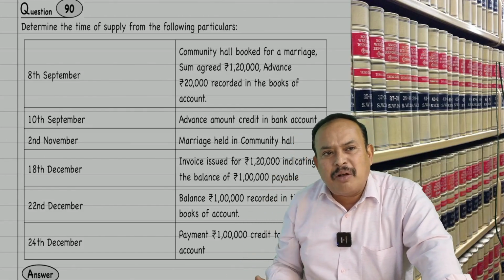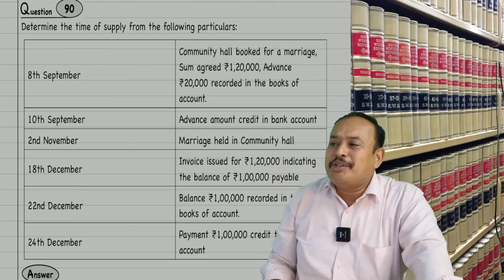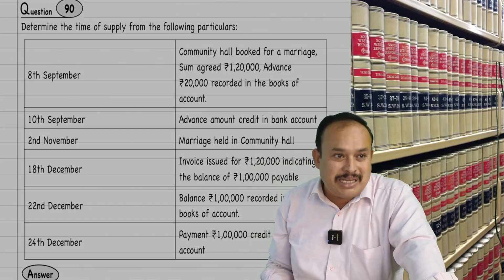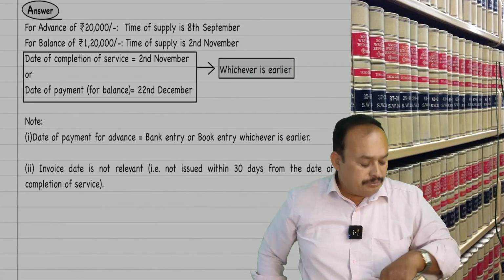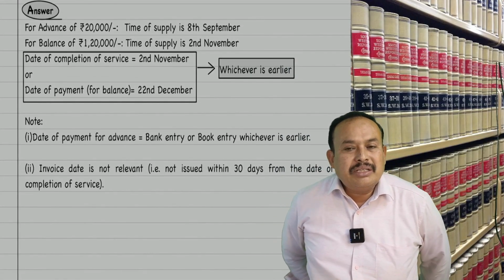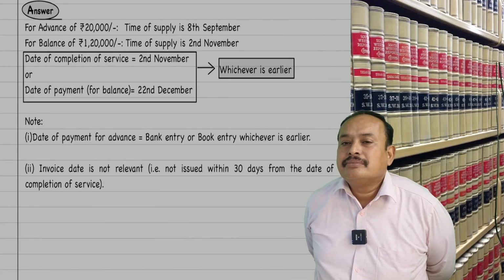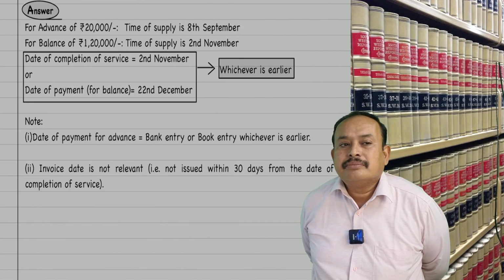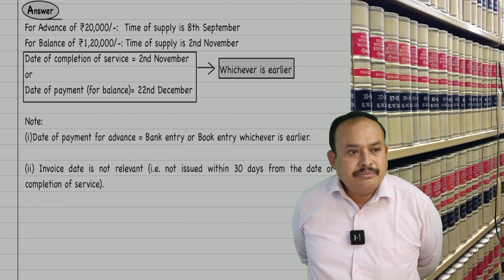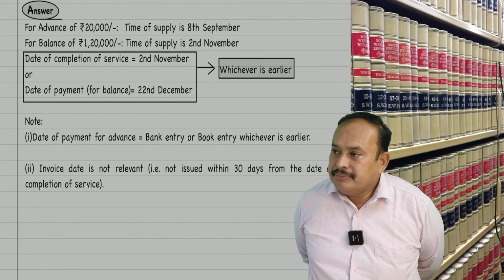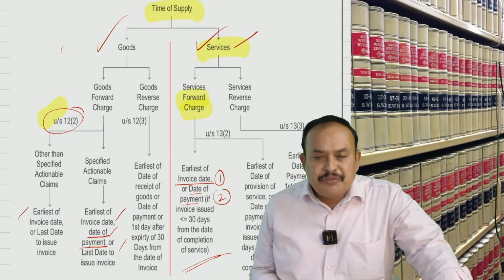If 2nd November is the time of supply, then 20th December is the due date to pay GST. Got the clarity? For the balance 1 lakh rupees. The answer is in front of you. Just look and understand. Got it? Is it clear? Now please come back.